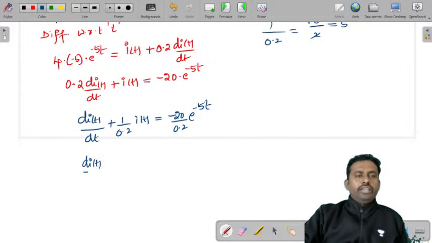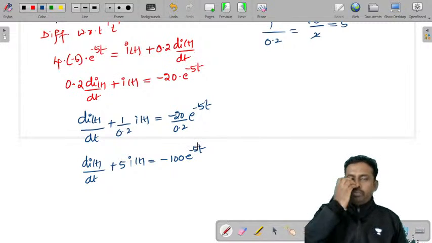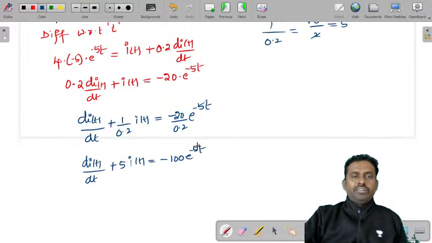So di of t by dt plus 5 into I of t is equal to minus 100 into e power minus 5t. 1 by 0.2 gives you 5, so 20 times 5 gives 100. So this is D plus 5 into I of t is equal to minus 100 e power minus 5t.